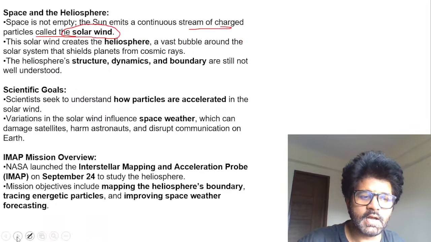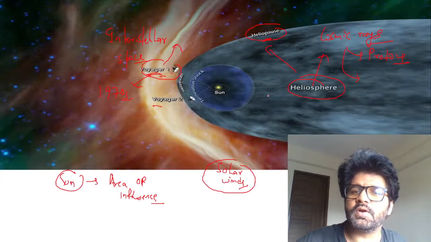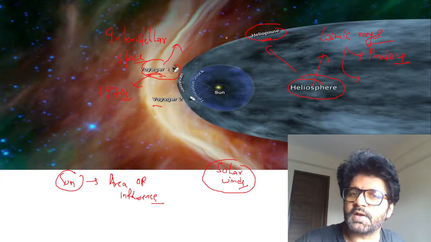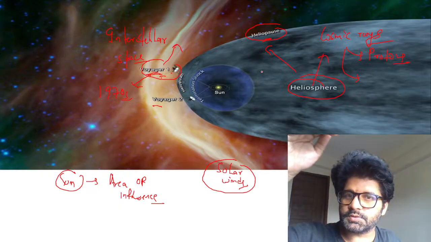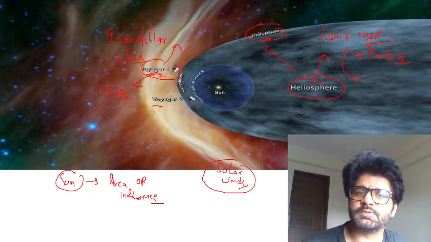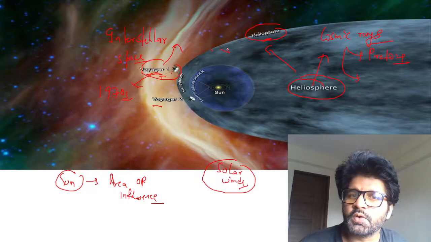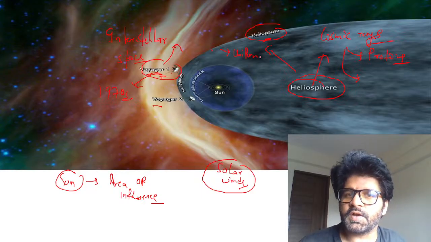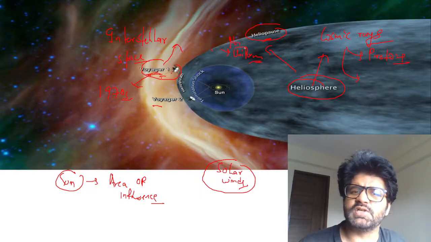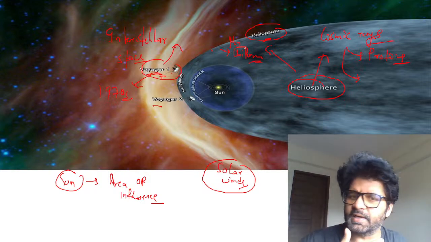What we have just discussed, that these solar winds have created a boundary line for us, which is known as the heliosphere, and the heliopause is the boundary where this heliosphere ends and interstellar space starts. But this is not uniform, guys. This heliosphere is non-uniform. It keeps on changing based on how much solar wind the Sun is emitting and all those factors.